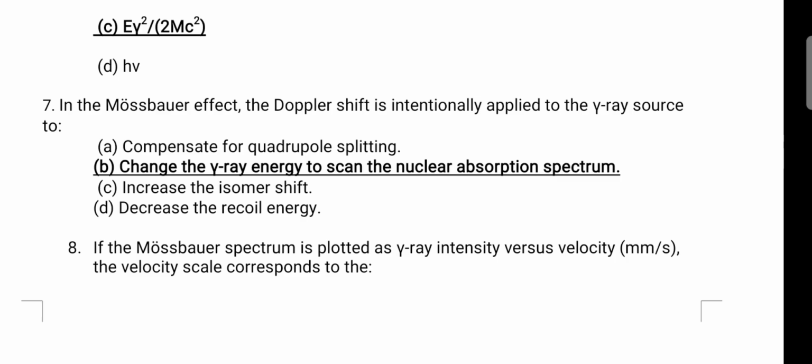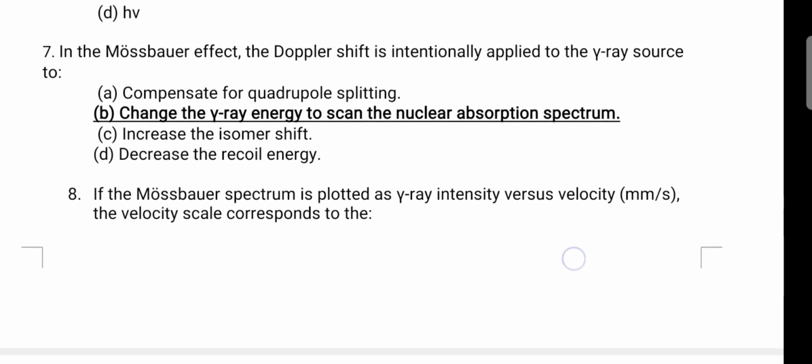Why are we using it? To change the gamma ray energy to scan the nuclear absorption spectrum. So for that we are using the Doppler shift.